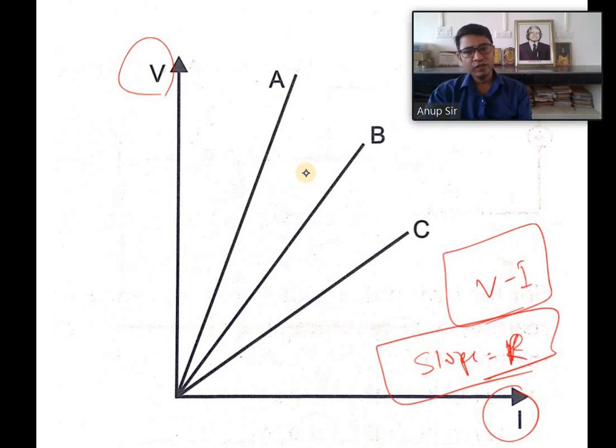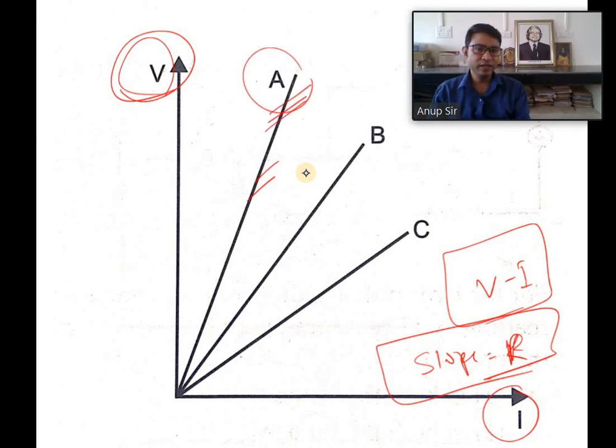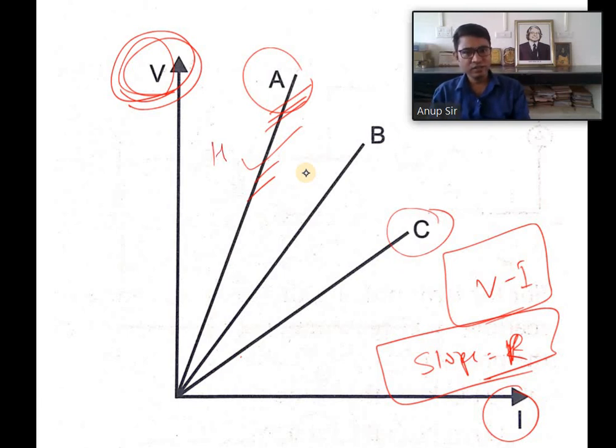The line or curve which is closer to the voltage axis will have the higher resistance. Here the A line is very close to the V axis, so A will have a high value of resistance, and C will have the least value of resistance. So this is of high resistance, and this is of low resistance.